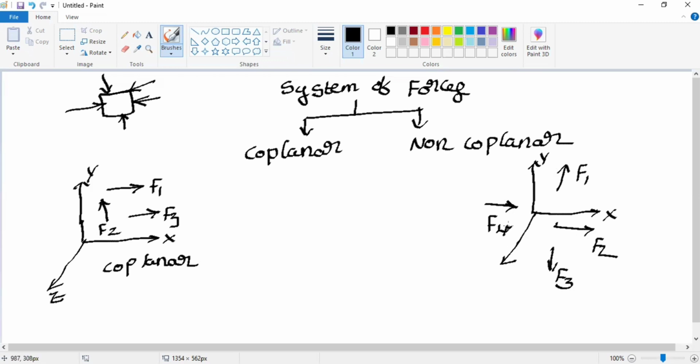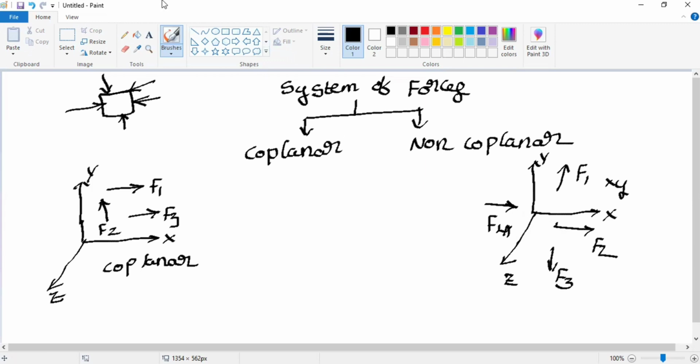Here I am considering four different forces. These will all be acting in different planes. Here it is the XY plane, this is the ZX plane, and F4 is acting in the YZ plane. That means the forces will be acting in different planes. That is called the non-coplanar system of forces.